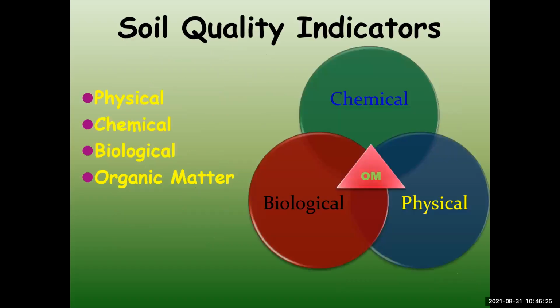Okay, then what are the soil quality indicators? How to indicate the soil quality? The first are the physical characteristics, chemical, biological, and organic matter. This is the organic matter, and the three parts are the chemical, biological, and the physical, which are part of the organic matter. Okay, this is the soil quality indicator.